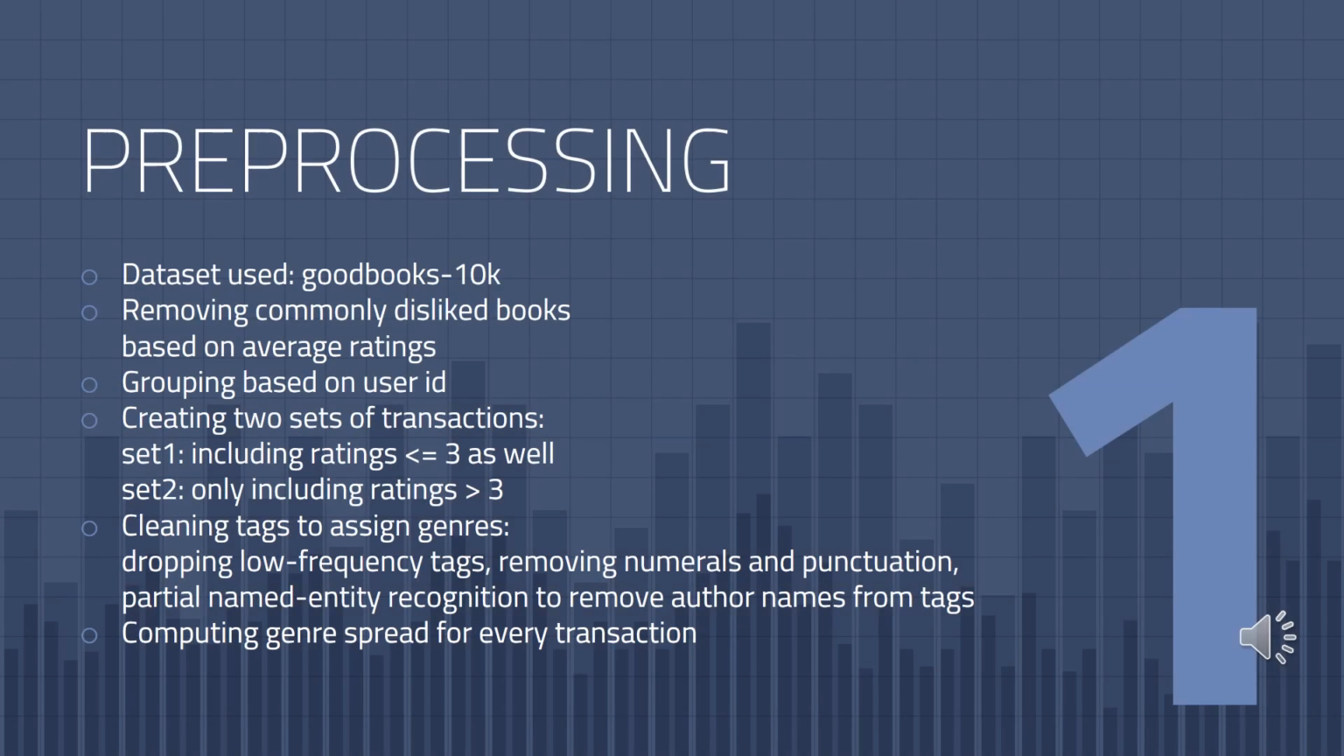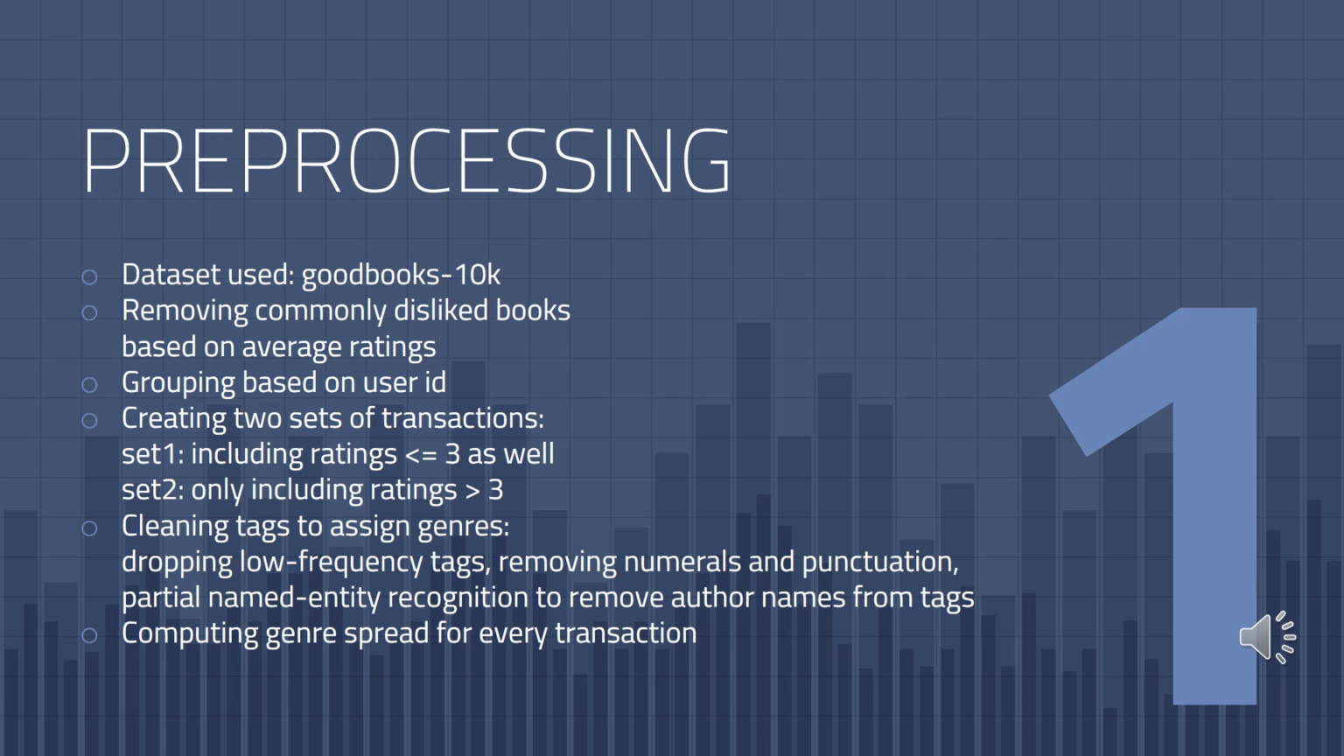The dataset used was GoodBooks 10K and it was found to be mostly clean. As the first step of pre-processing, we discarded the bottom 10% of the books as per the average ratings. Next, the ratings were grouped by user ID and transactions were created. In one set, the lower rated books for each user were split into a separate transaction, and in the other, they were discarded. This was done to experiment with the transactions to see which set would yield better results.